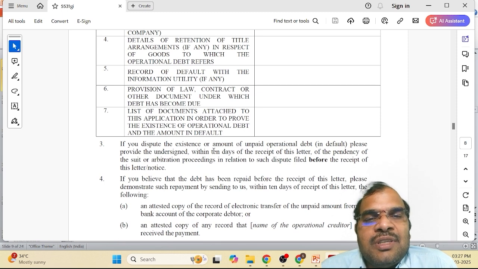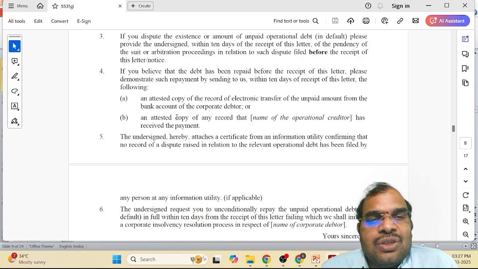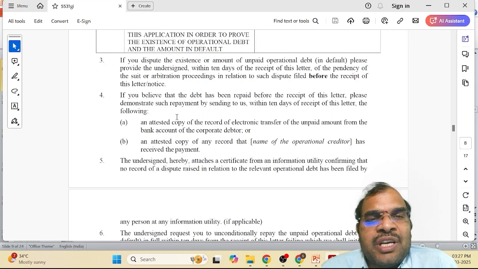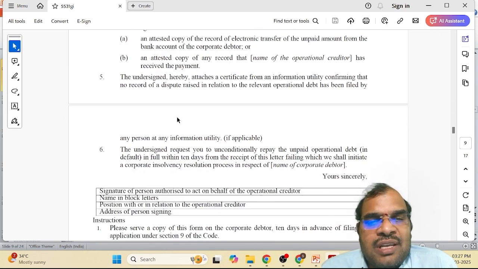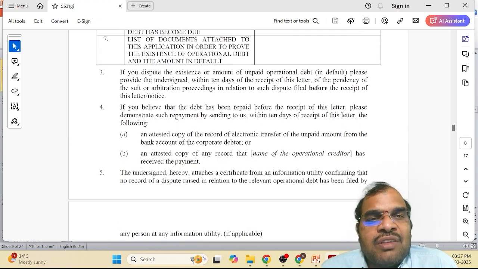Then list of attachments, documents attached to this application in order to prove the existence of operational debt and the amount in default. So you have to attach the list. So this is how you are going to make an application. These are all the various things that you are supposed to give along with the application.